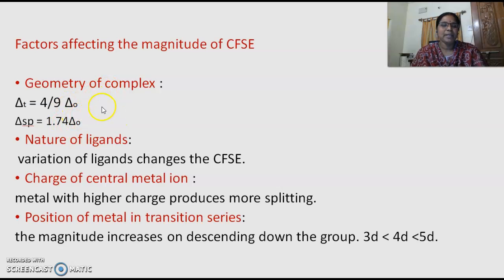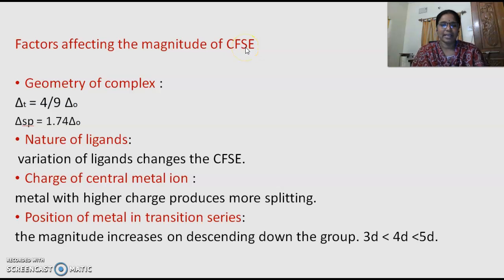So this is dependent upon the nature of ligands, the charge of the central metal atom or central metal ion. Metals with higher charge produce more splitting, then the position of the metal in the transition series. If you see, this is the order, 5d greater than 4d greater than 3d. So upon increase in the atomic number also, this can affect the magnitude, which is also one of the factors for